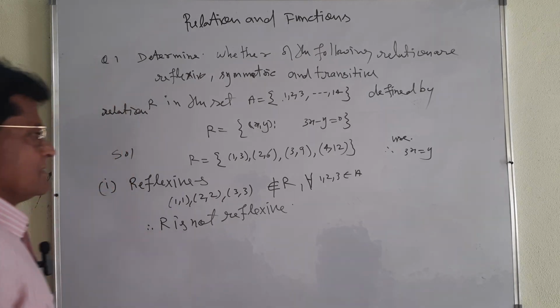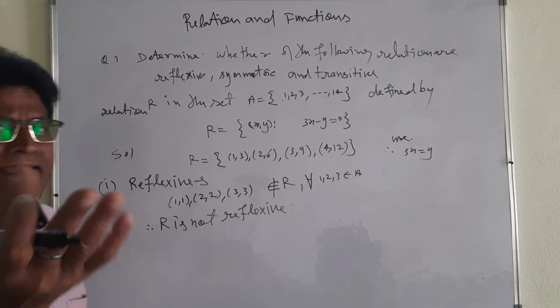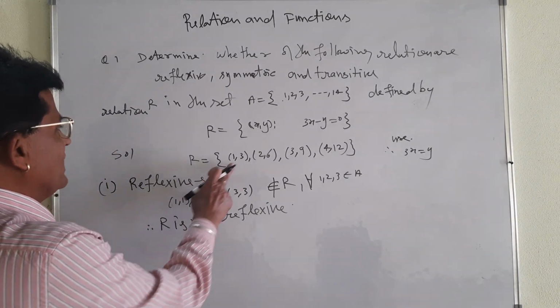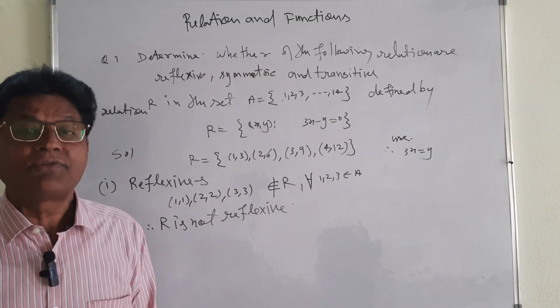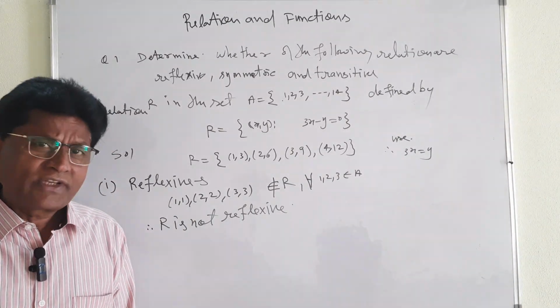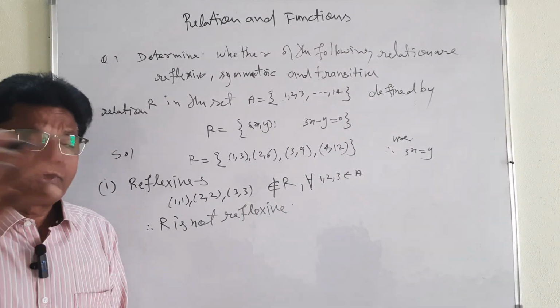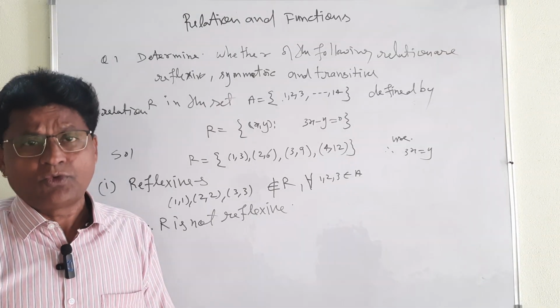R is not reflexive. Taking just one pair will show that (1, 1) is not here. That is why it is not reflexive. You take one, and if you want to take a big line, you can take that. That is up to you.